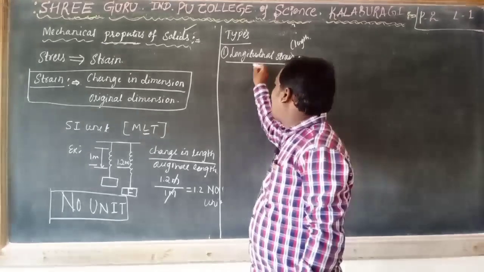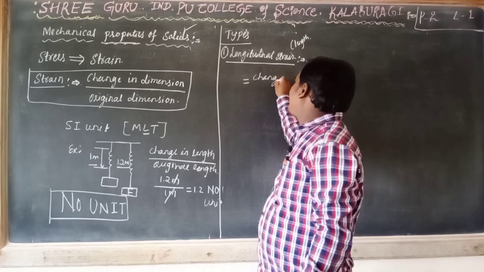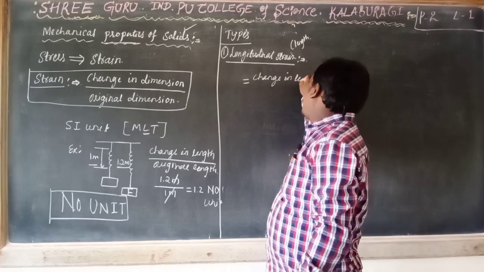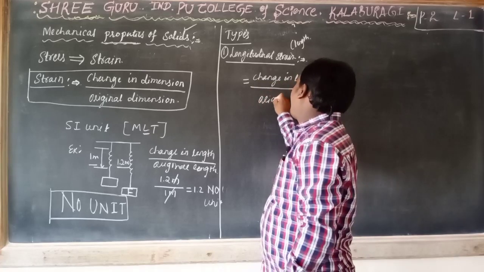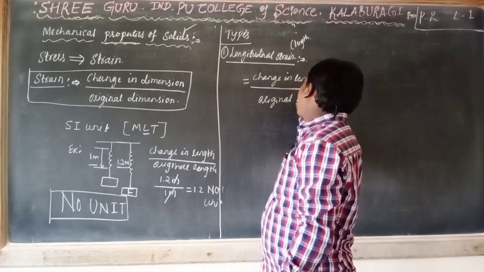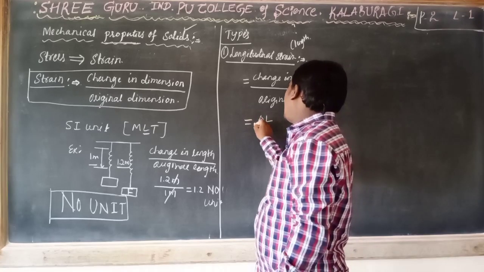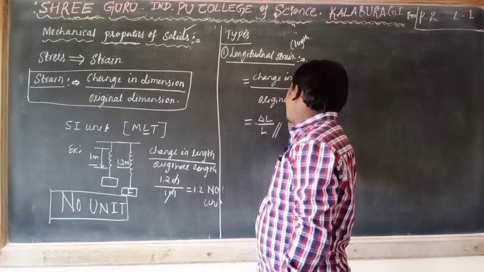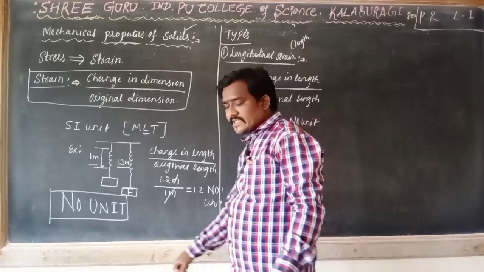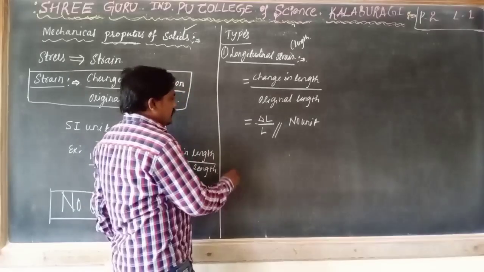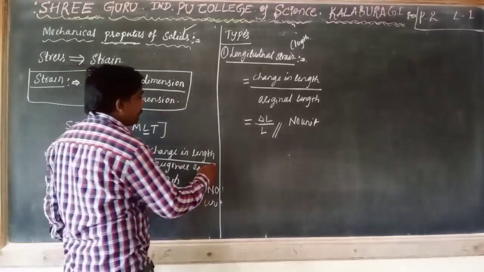Or we can also measure longitudinal strain as change in length with respect to original length. Consider change in length as delta L and original length as L. Here also no unit, no SI unit. Just consider those diagrams here also.